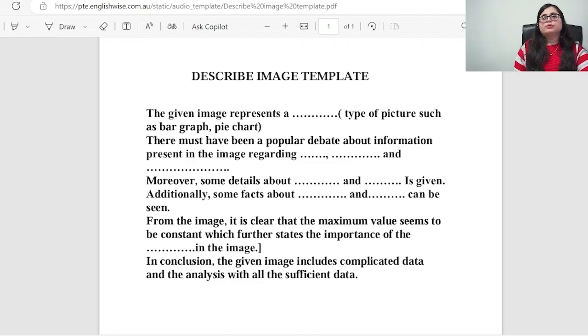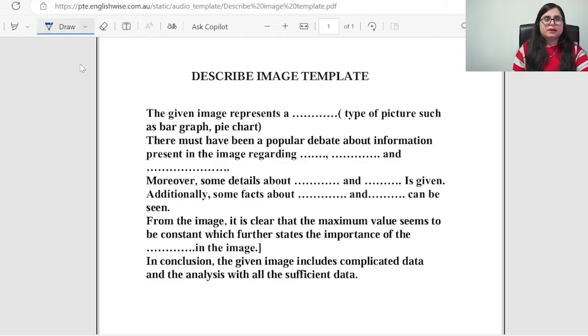This is the template you can use to describe your image. How you can basically do is, this is the template. In 40 seconds, you just have to speak. The given image represents what kind of picture it is. Either it's a bar graph, pie chart, or anything. You have to tell here the type of picture, or you can speak the topic of the image, whatsoever headline is given on that image.